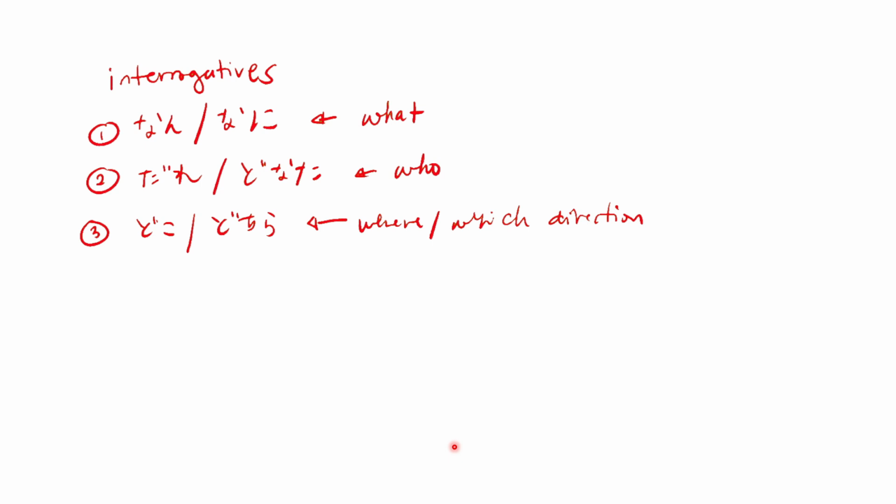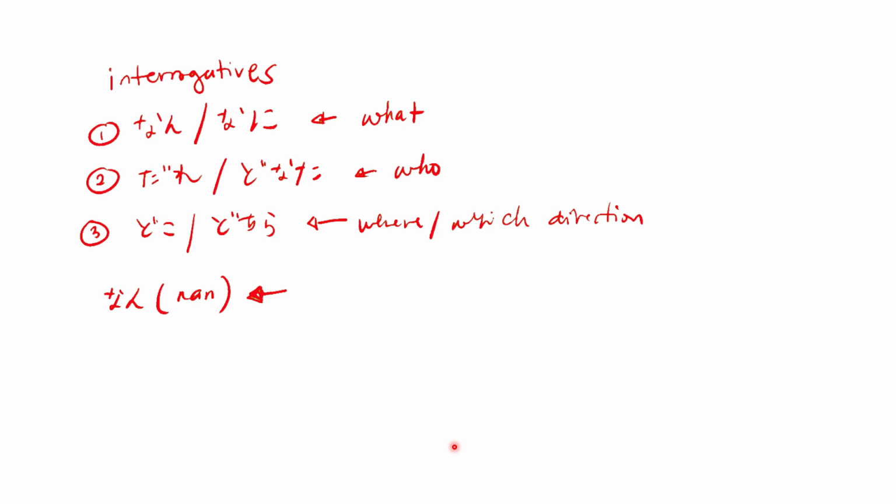If you want to ask somebody's age, the interrogative nan is combined with other counter words in order to ask what the counter is, like what number or what day.